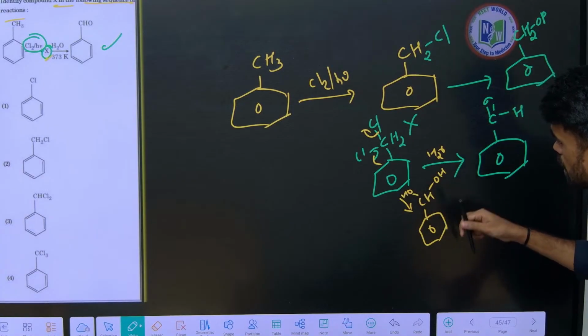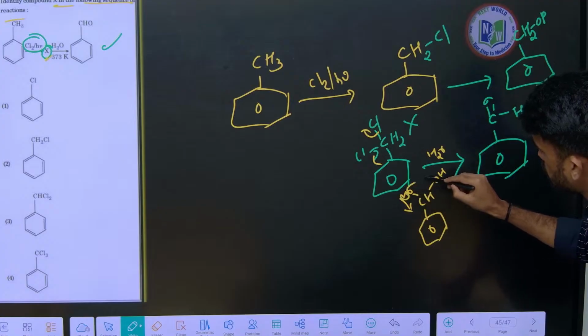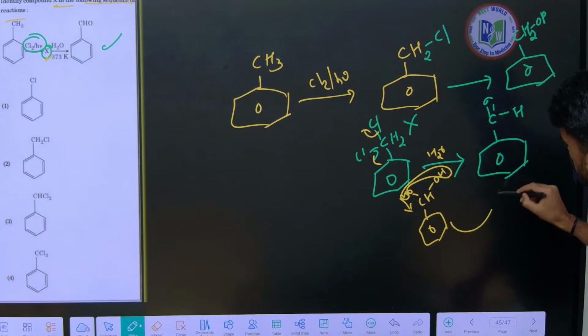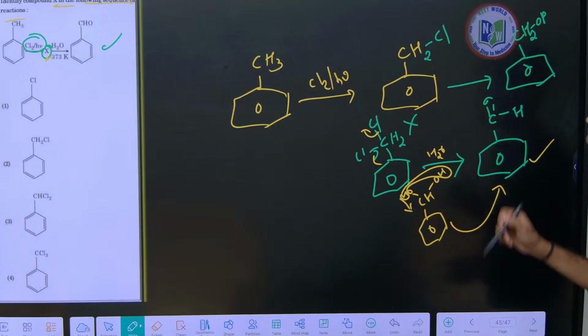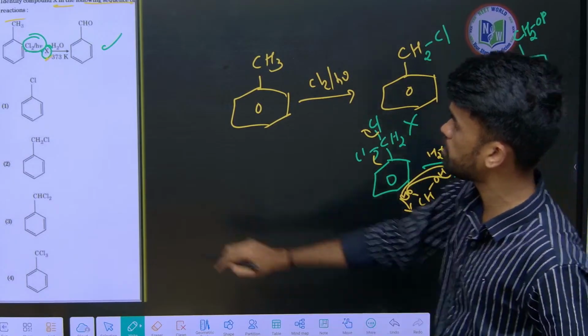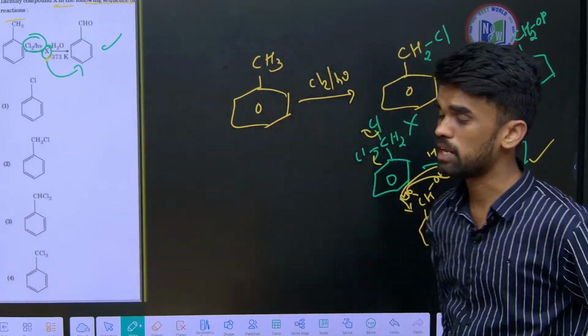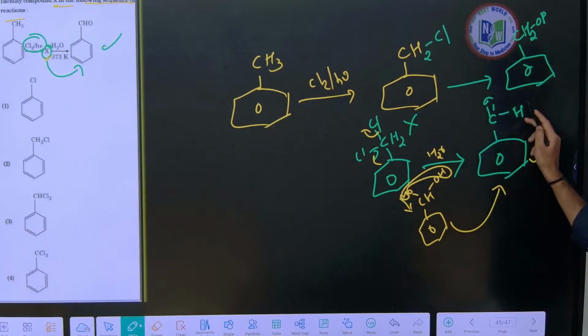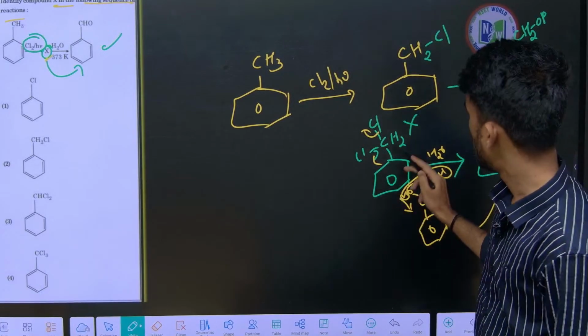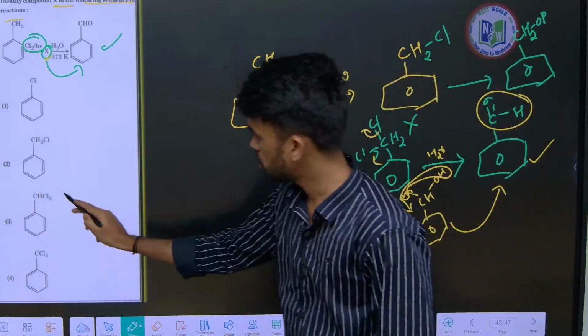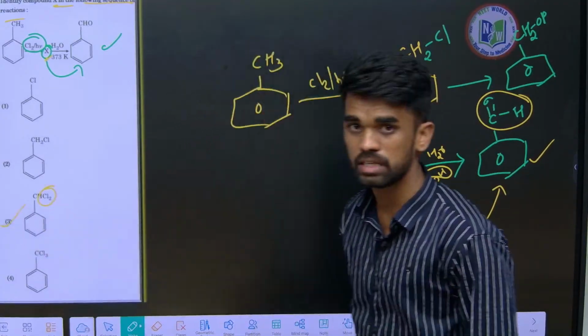Now from this remove a water molecule. What is the remaining part? That is the aldehyde only. So this is how the final product is produced from X. In order to get this aldehyde, it should be a disubstituted product containing 2 chlorine atoms. Only option 3 is there.